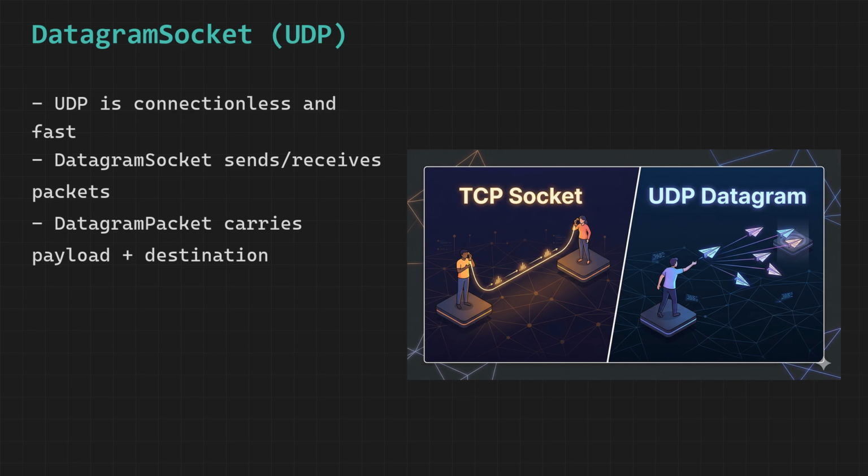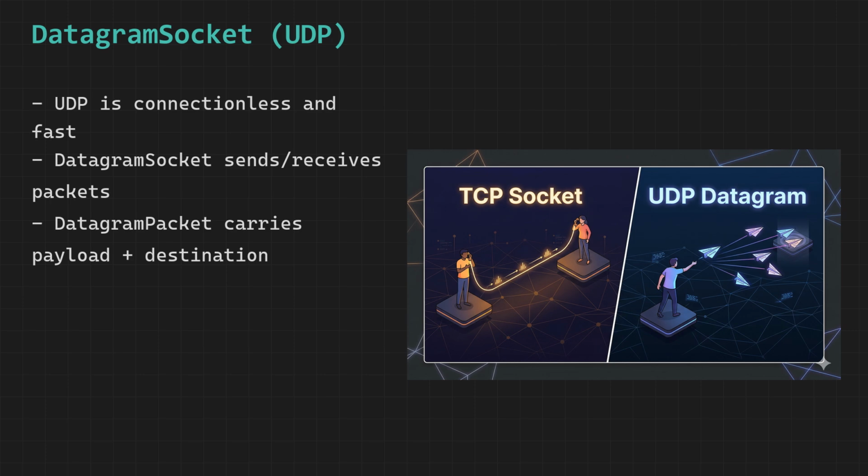This casual and connectionless style of network communication is exactly what we call UDP, which stands for User Datagram Protocol, and it represents a fundamentally different philosophy of network communication compared to TCP. While TCP is obsessively focused on guaranteeing that every single byte of data arrives at its destination correctly and in the right order, UDP is focused entirely on sending data as quickly and as efficiently as possible without caring too much about what happens to it after it leaves the sender.